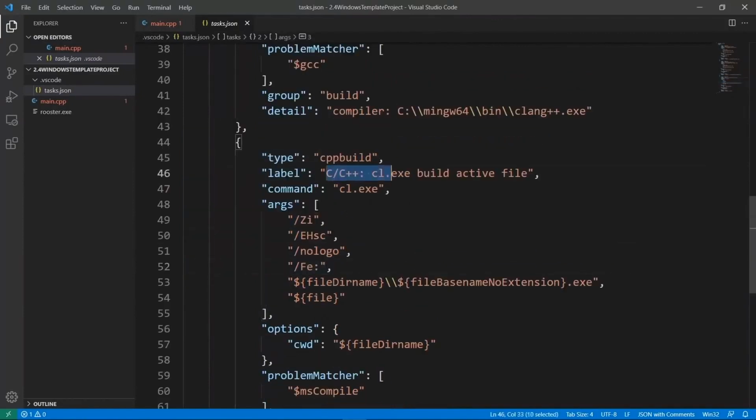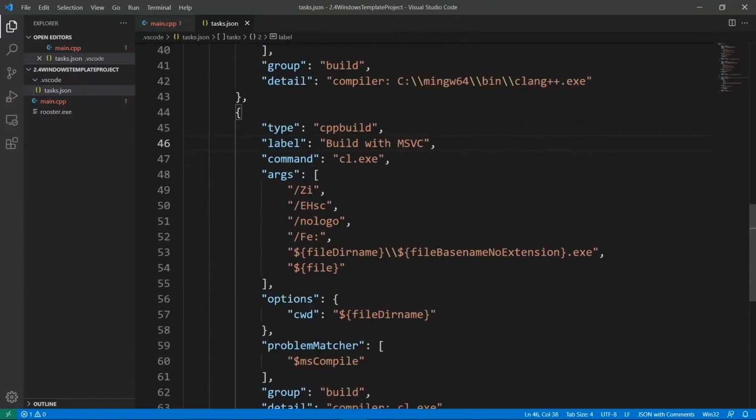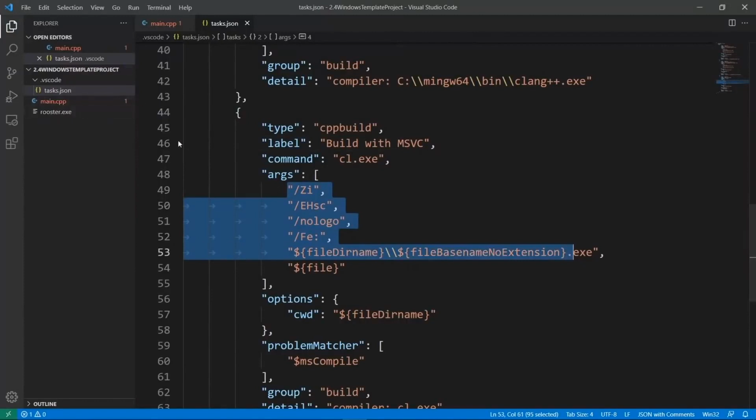So let's change the label here and say build with MSVC. I think this is going to be more descriptive. And this is really going to build your thing. Now, I am going to change this up so that it builds everything in the current folder.